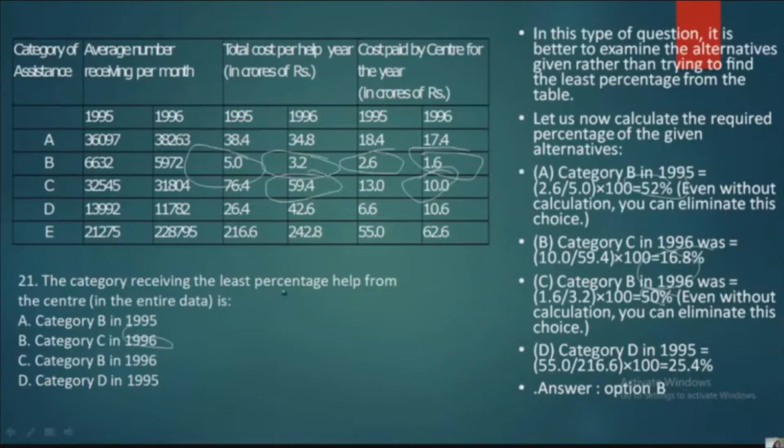Next is category D. Category D in 1995. So which is 6.6 and 26.4. Okay, 6.6 divided by 26.4 into 100. Again you will get around 25 point something. So here when you comparatively see, option B is having the lesser percentage.